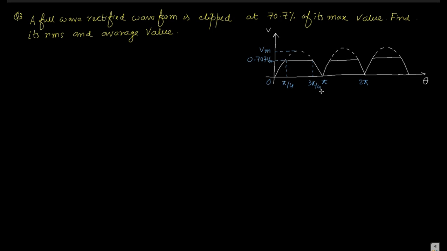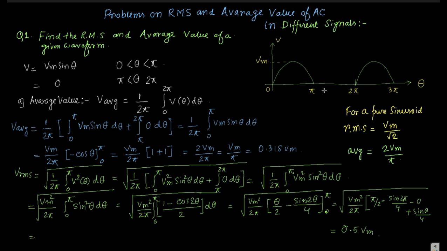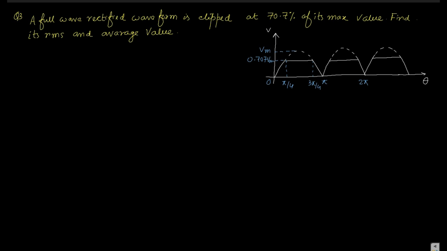So now we have to split this waveform from 0 to 2 pi. As it is repeating in nature, 0 to pi and pi to 2 pi are all the same. In the previous one, 0 to pi is one kind of nature and pi to 2 pi is another kind of nature, so we integrated over 0 to 2 pi.